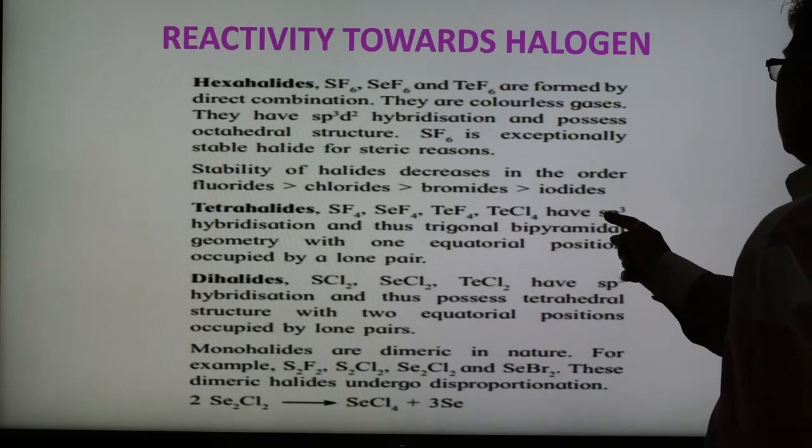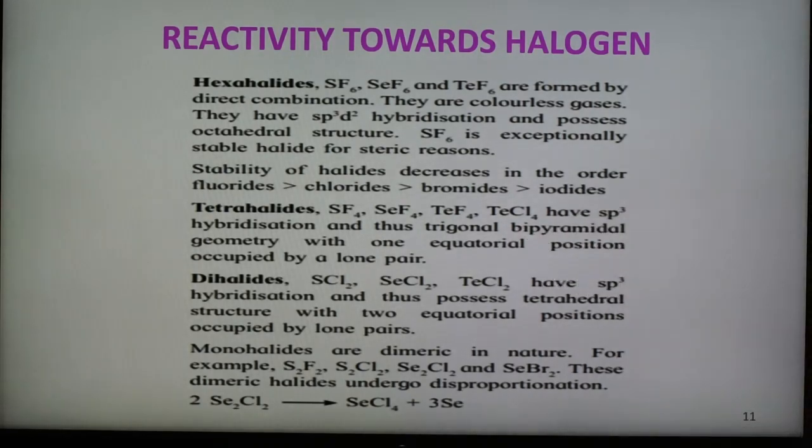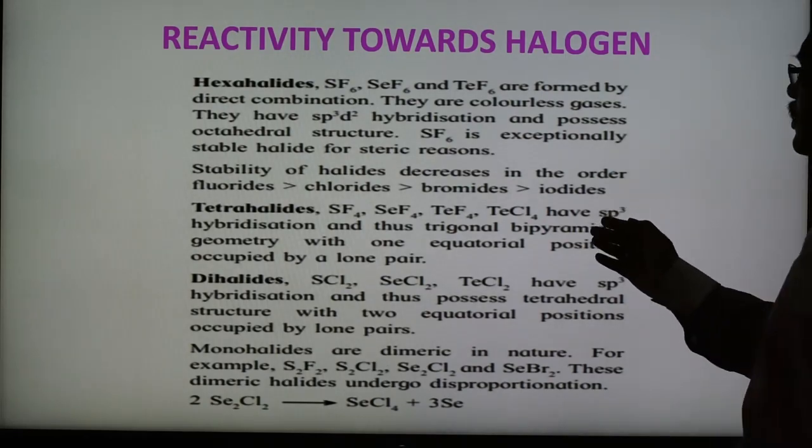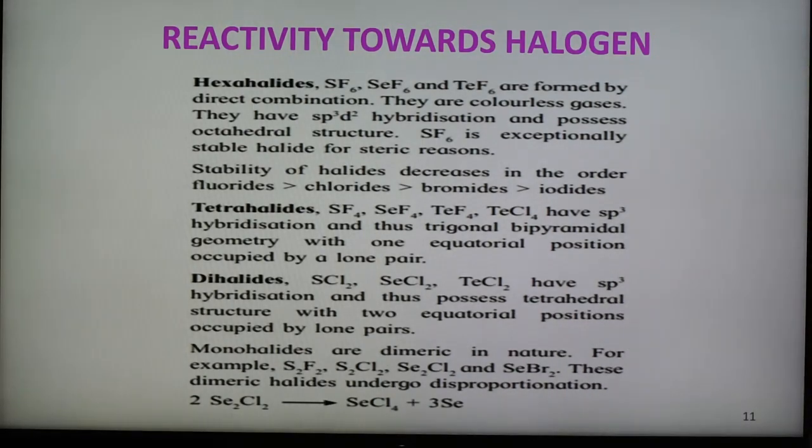Five electron pairs are there in tetrahalides, four in dihalides, and dihalides have sp3 hybridization and form a tetrahedral structure with two positions occupied by lone pairs. So there are two lone pairs, and the remaining are bond pairs.